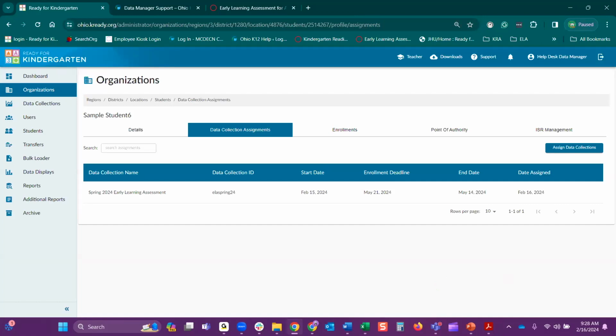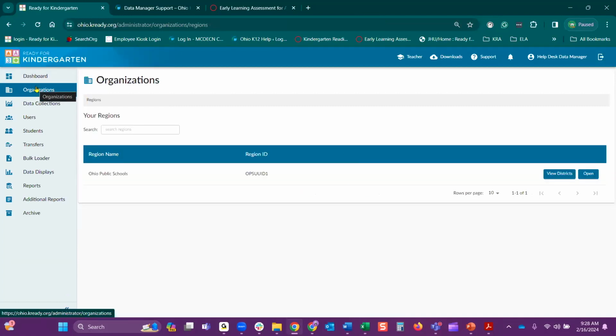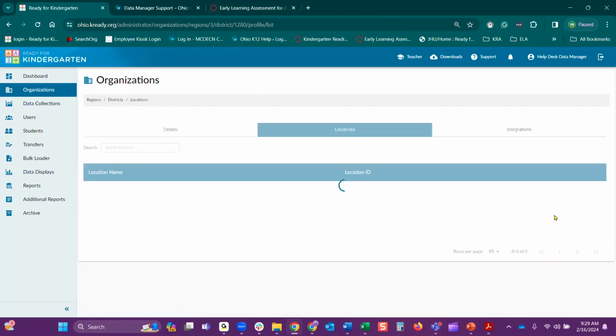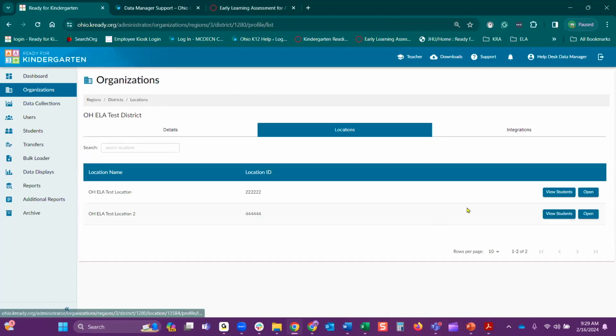When I talked earlier about reloading data, we use the bulk loader. Now, some organizations may have just a smaller number of students and want to make sure each one of them is attached, and they can do that manually to the Spring data token. So I want to show you how to do that as soon as you log in. We're literally just going to stay in organizations, but we're going to go back. We're just going to click on that, and you want to select View Districts, View Locations next to that location. And then as soon as this comes up, View Students.